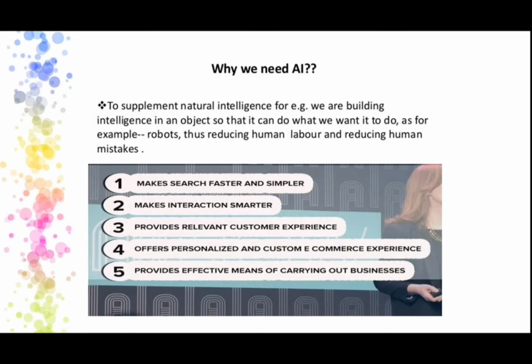How is that automatically happening? Everything is done with the help of AI only, and it provides an effective means of carrying out our business. So these are some of the different importances, and with the help of that, we compulsorily need AI.